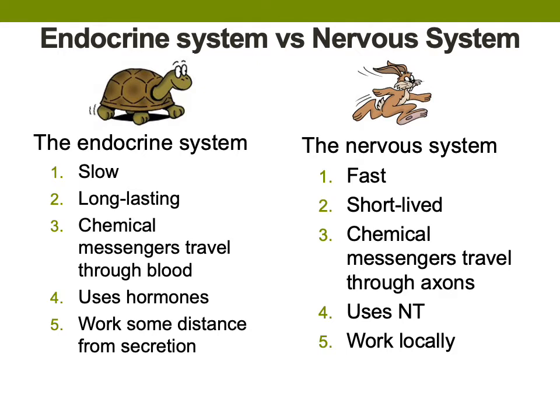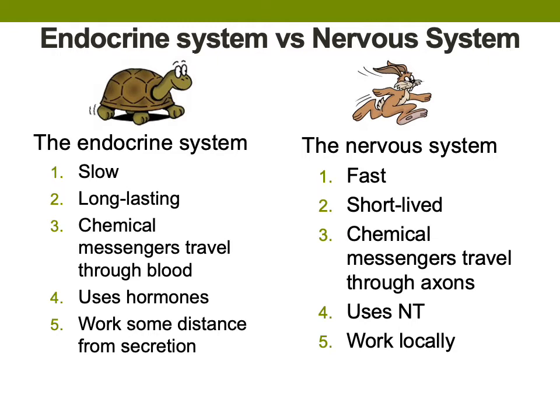Here I created a brief, non-comprehensive list of the difference between the nervous system and the endocrine system. What I want you to appreciate is that the main difference between the endocrine system and nervous system is the chemical messengers used, the mode of transportation, time, and distance. The endocrine system is slow-acting and long-lasting. Hormones travel in the blood to their target tissues, which can be some distance from their origin of release. For example, growth hormone released by the anterior pituitary gland in the brain can act on the oppositional growth of the first metatarsal bone in the foot.